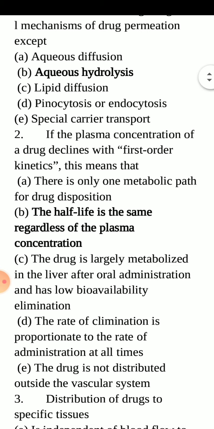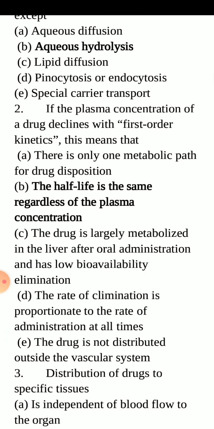Option D, the rate of elimination is proportionate to the rate of administration at all times. Option E, the drug is not distributed outside the vascular system. The correct answer is option B, the half-life is the same regardless of the plasma concentration.